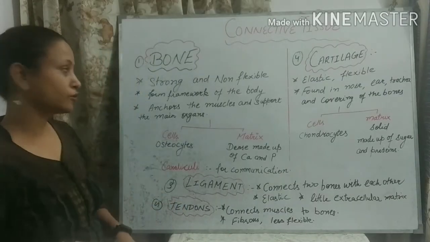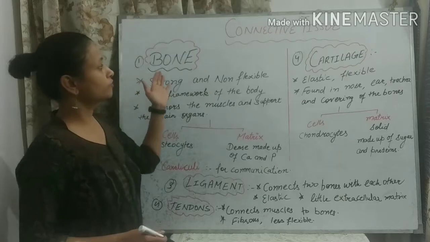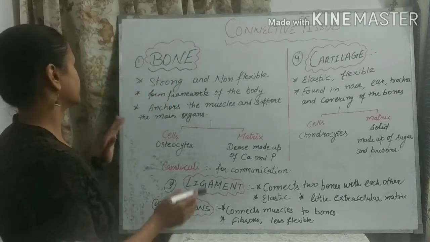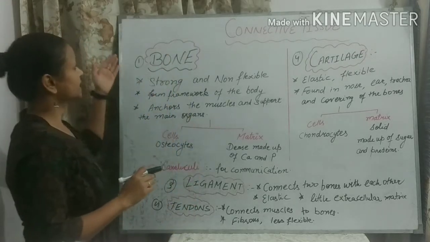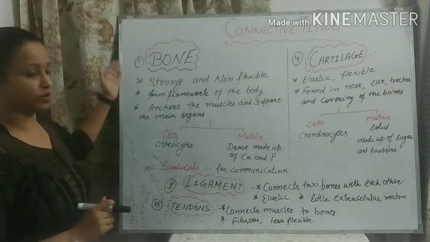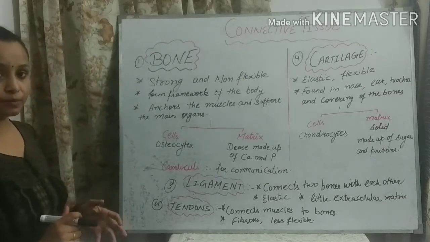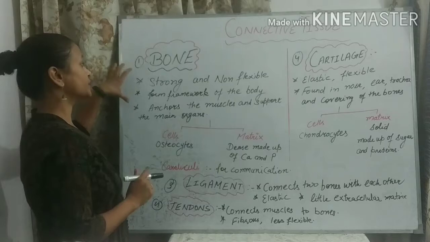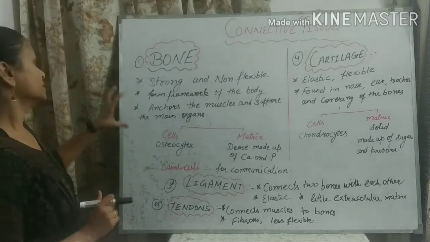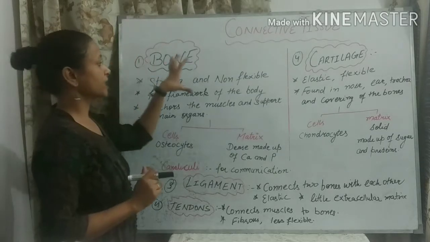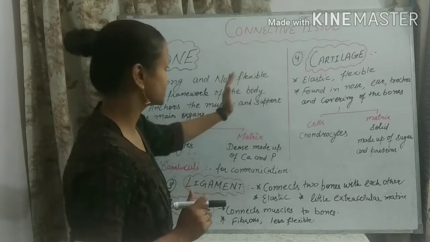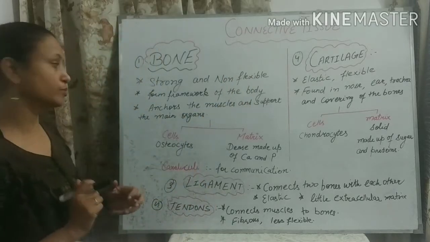So now we will talk about the different types of connective tissues. The first type of connective tissue is bone. You might have heard the name of this. What is the special character of bone? Bones are strong and non-flexible. Non-flexible means we cannot bend our bones.